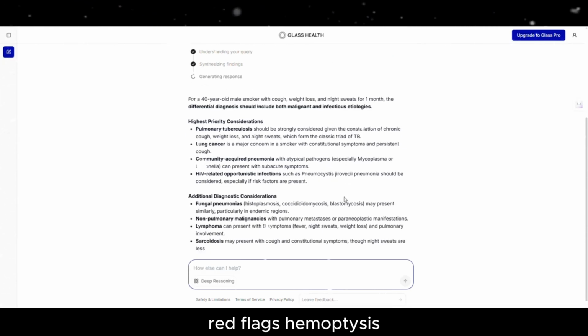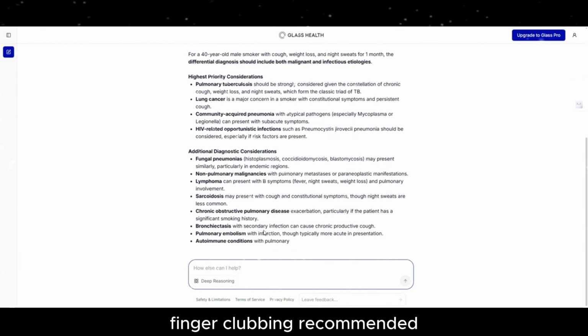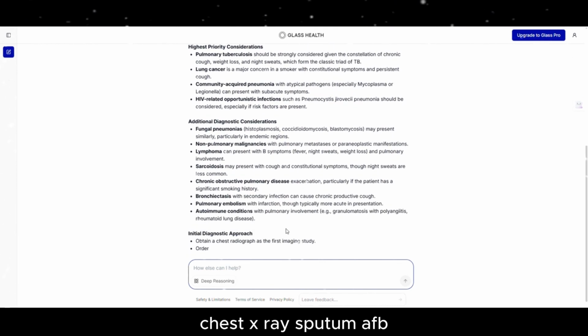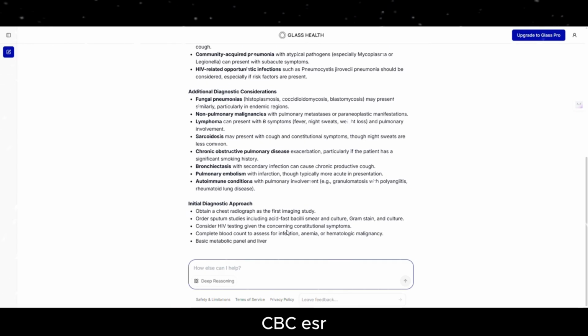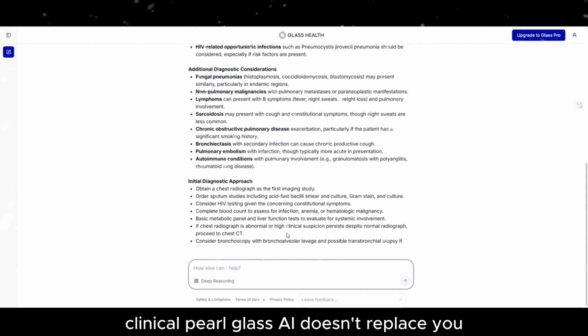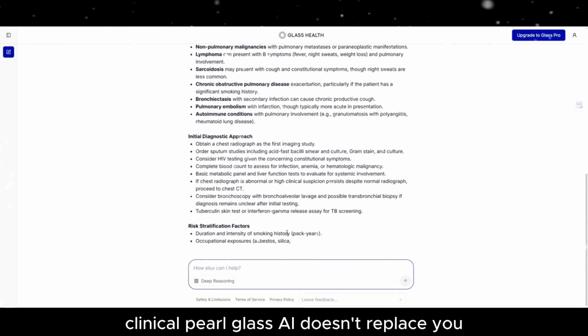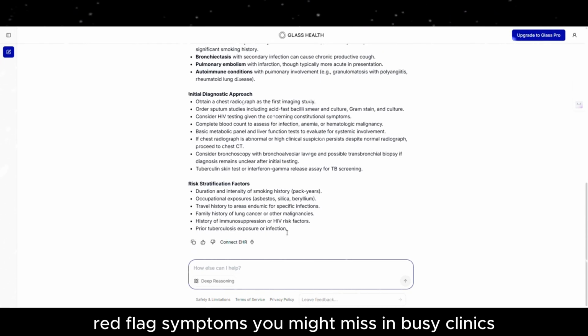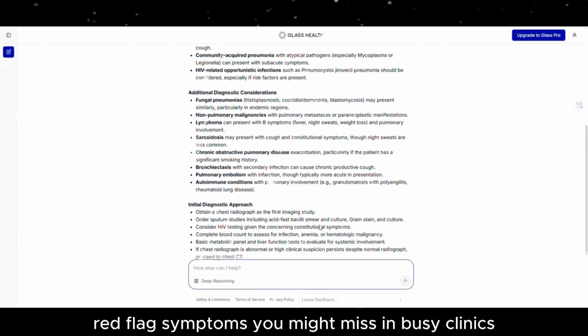Red flags: hemoptysis, finger clubbing. Recommended: chest X-ray, sputum AFB, CBC, ESR. Clinical pearl: Glass AI doesn't replace you, but helps cover red flag symptoms you might miss in busy clinics.